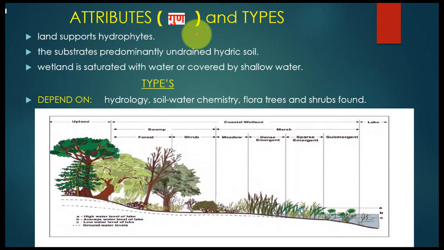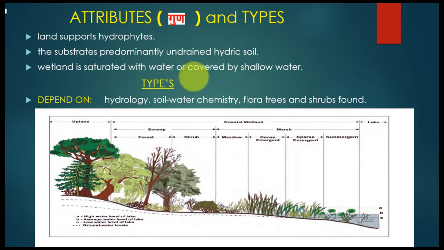What are the attributes? The land supports hydrophytes. What are hydrophytes, sir, ma'am? Hydrophytes are water-loving plants. They mostly grow in waterlogged areas. The substrate is predominantly undrained hydric soil. It means most of the plants are formed in those water conditions. This is undrained soil. There, the composition of hydric soil will always be water plus moisture plus soil, and they are found in those places.